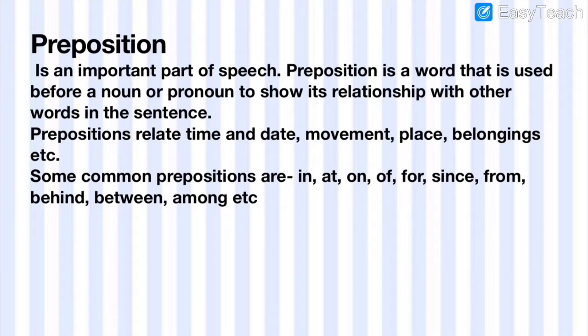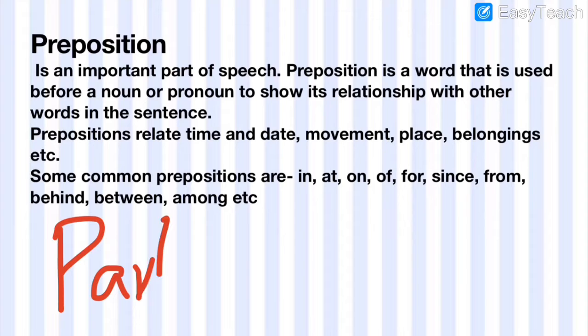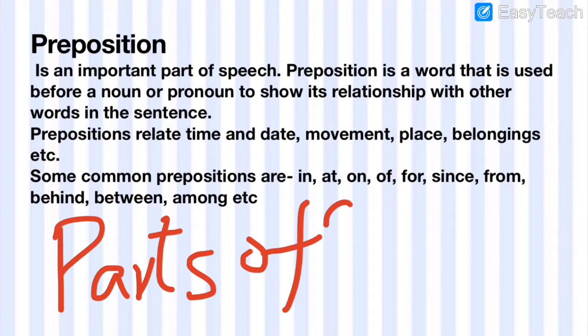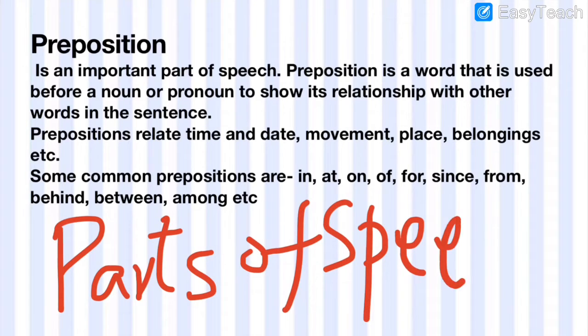So, first of all, we must understand that preposition and conjunctions are both parts of speech. You know your parts of speech, we have done that in the last term. Noun, pronoun, verb, adverb, preposition, conjunction and interjection. So, preposition and conjunction are two of the parts of speech. Now what is a preposition?